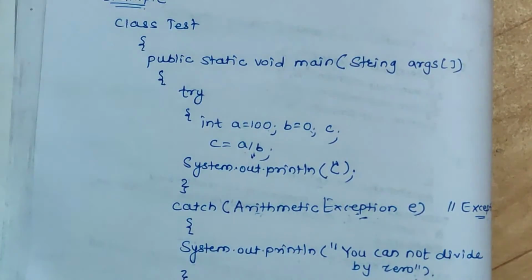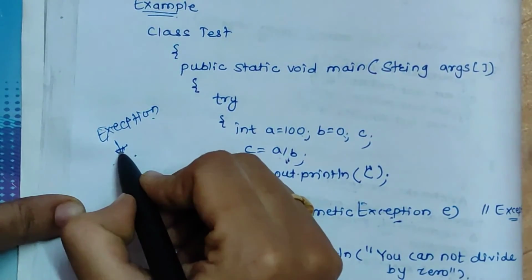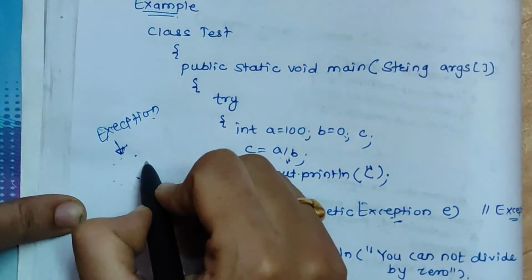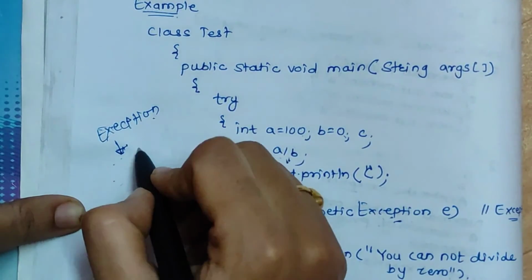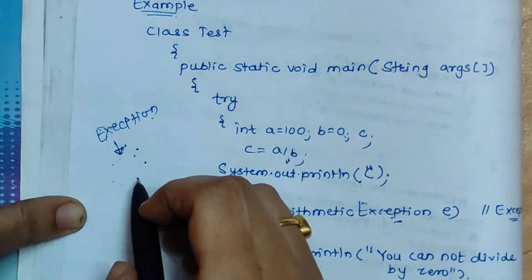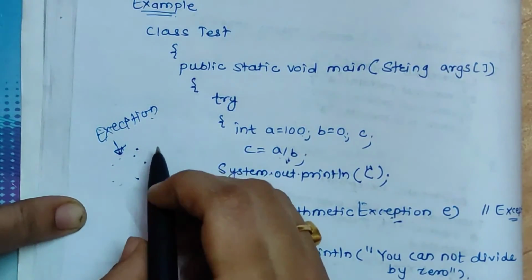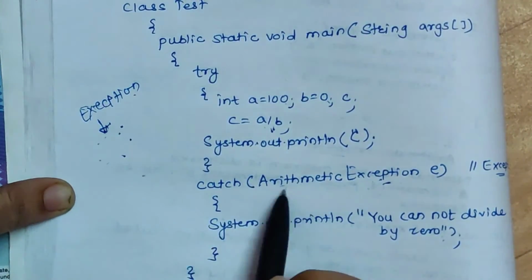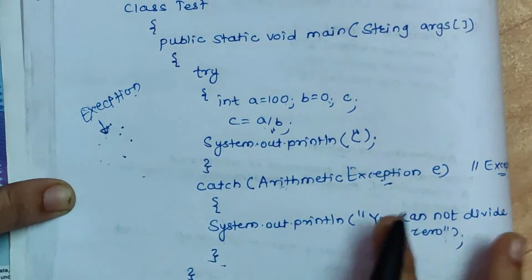So this is the basic concept of exception handling. So what do you mean by exception in Java? An exception is an unwanted situation which disturbs the normal flow of a program. So there is a need for handling this exception, and handling the exception is nothing but exception handling, and there are various mechanisms of handling exceptions. We need to put the code in a try block, and if an exception occurs, it will be caught in the catch block. So this is the simple idea behind exception handling that we discussed in this video.